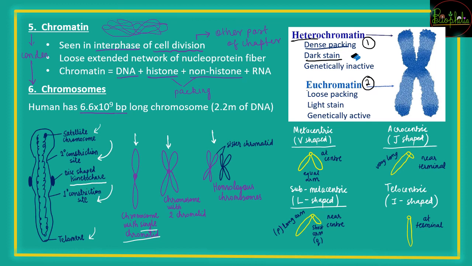And now euchromatin. Eu is the word that refers to true. Now true chromatin, because what is the function of chromatin? So that it is replicating, or replication here, that is, it is genetically active. If it needs to be active, then it needs some space in between. So space अगर create होगी तो वहाँ पे stain accumulate नहीं हो पाएगा. So it is loosely packed, and because of loosely packed, it is lightly stained. That means it is genetically active for the replication process or for formation of proteins. It is actively functioning, that is euchromatin.